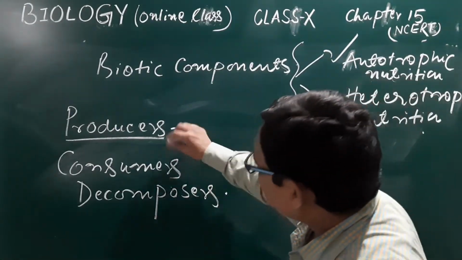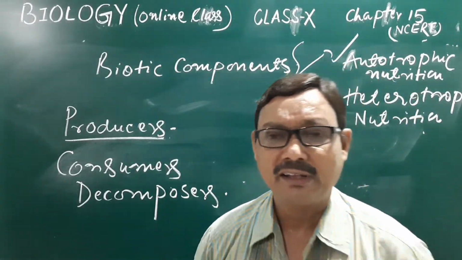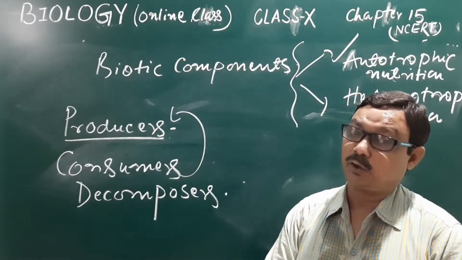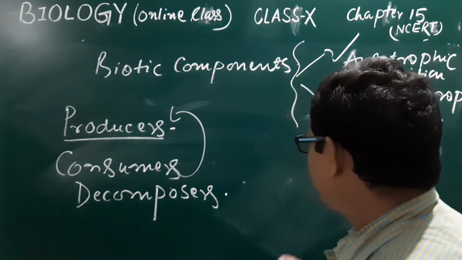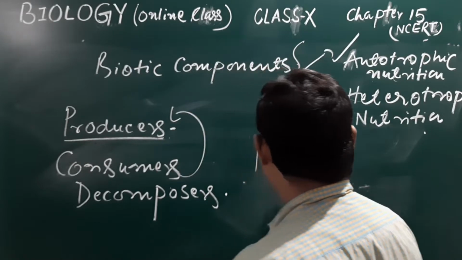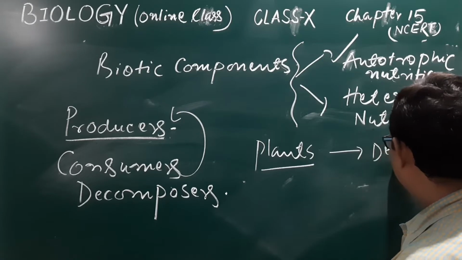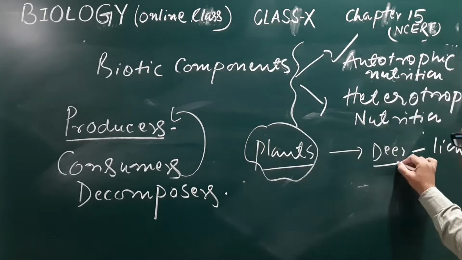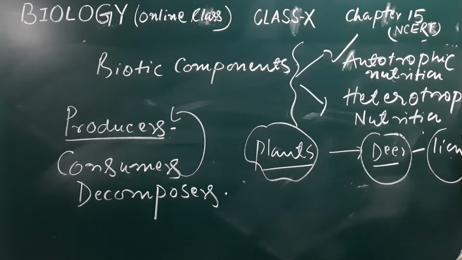After this, all the other living organisms which cannot photosynthesize, which cannot produce their own food, are directly or indirectly dependent upon the producers, and that is why they are known as consumers. But the levels of the consumers, the categories of the consumers, are different. Just see an example, like in the forest ecosystem, we have plants, that means the green plants, and here are the deer and the lion. So this is the producer and this is the consumer. This is also a consumer. Here, this deer and this lion, both are consumers.